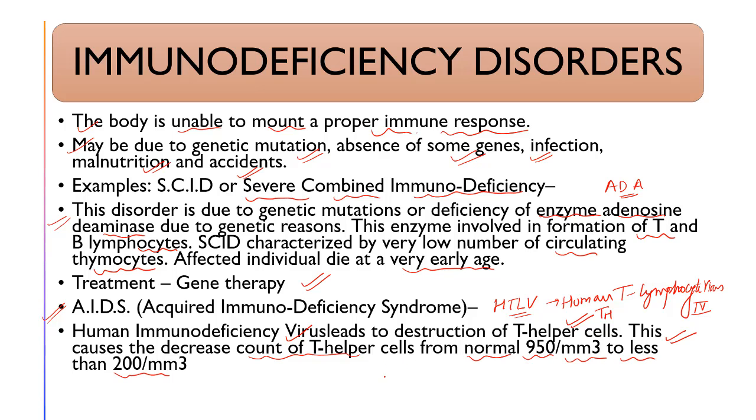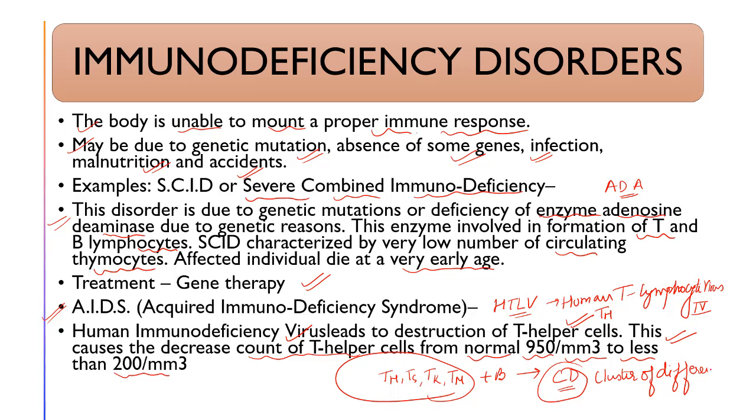This collection of T helper cells, T suppressor cells, T killer cells, and T memory cells, along with B lymphocytes, are known as what? Cluster of differentiation, CD, cluster of differentiation. Understood?